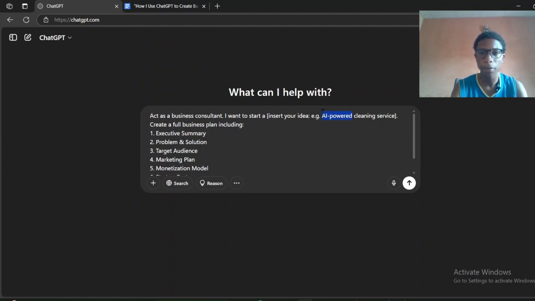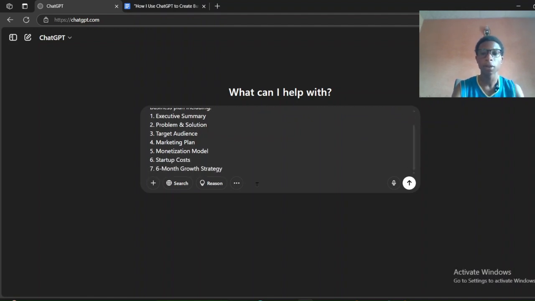Let me remove the AI powered cleaning service. Let's just add it as a cleaning service. Create a full business plan, including the monetization model and all of that.